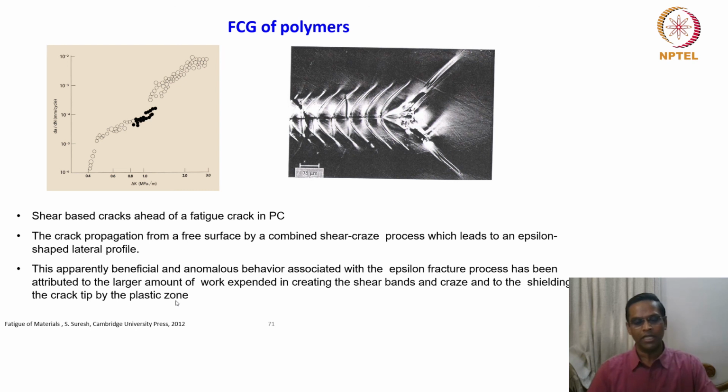In a metallic material, we would have attributed this to a plastic zone which is quite big, right? Here we are talking about a craze formation, crazes and shear bands. So that is something which is similar to what we are discussing in the metallic materials.